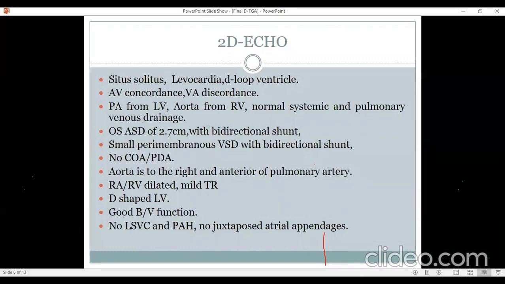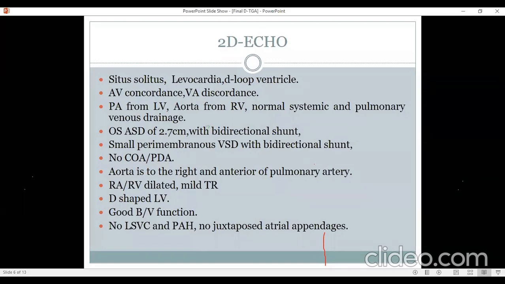Would you like to have any comments? Yeah, a few more things I would add. In the history, earlier we thought there could be TR when the examination was done and the systolic murmur was there. But now looking at the mild TR on the echo, that murmur could be due to the small VSD. The smaller the VSD, the longer the murmur.